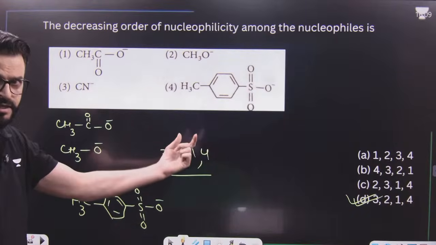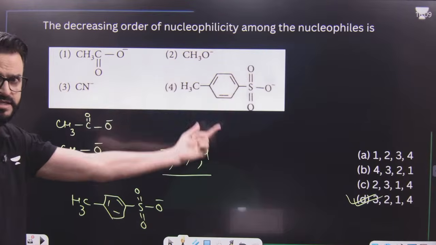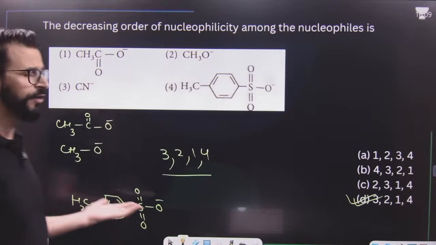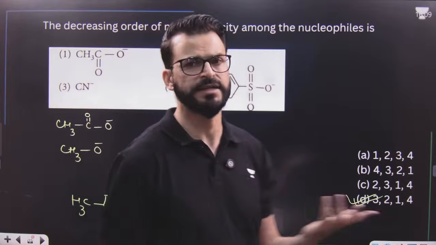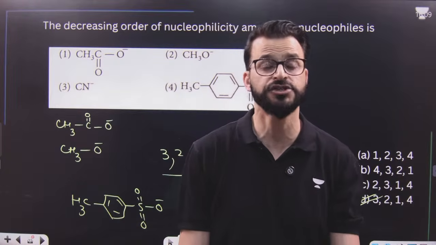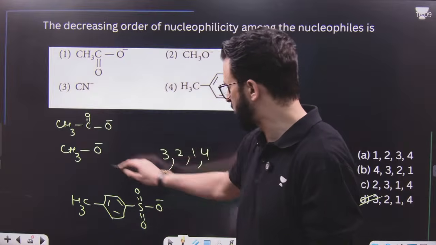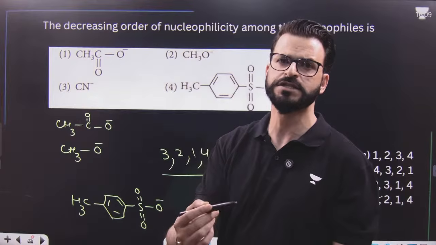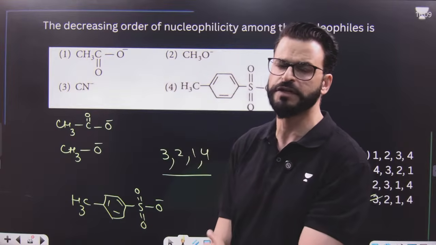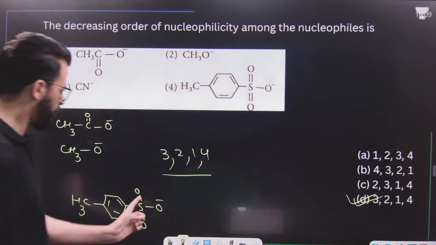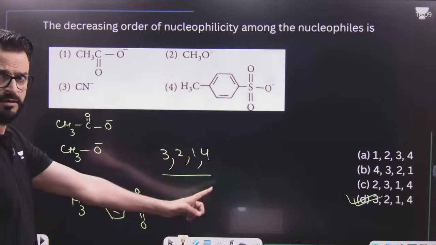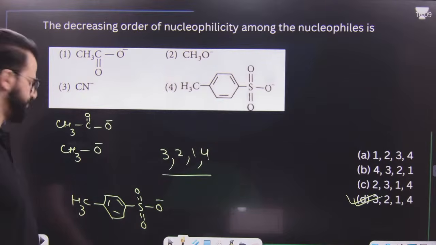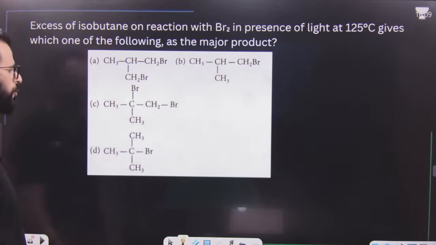Any stronger acid has a weaker conjugate base. And whenever you find the basic character order, the nucleophilic character order will be the same. Generally, when nucleophilic sites are identical, nucleophilicity and basicity have the same order. Nucleophilicity parallels basicity. So form acids of these. Any base whose acid is stronger is a weaker base, meaning a weaker nucleophile.